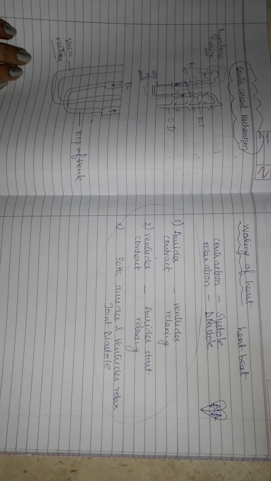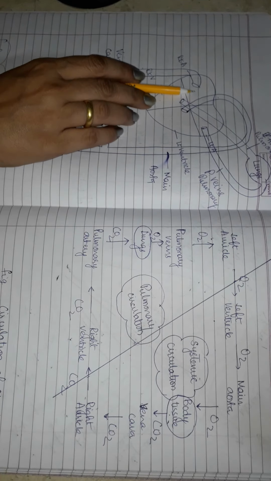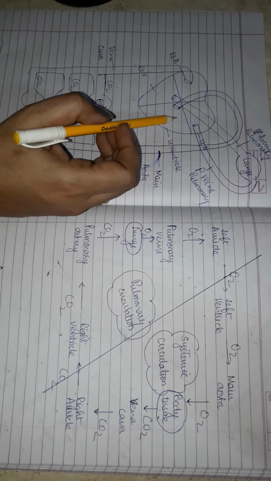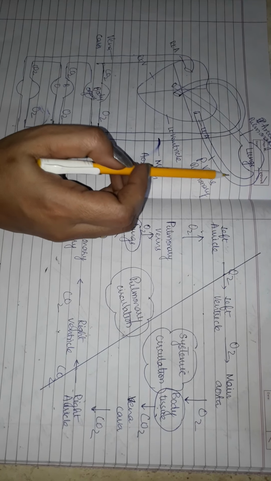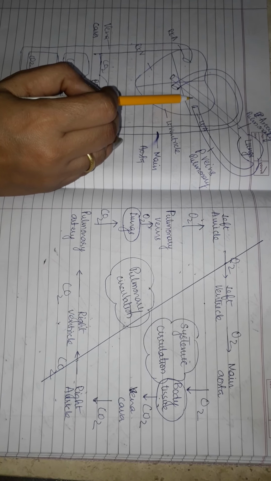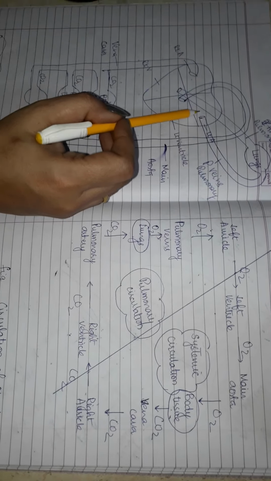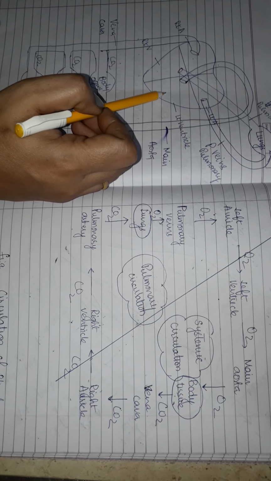Let us see how the working of heart takes place. This is same as double circulation. These two upper chambers are the auricles, these are the ventricles. Oxygenated blood from lungs enters into the left auricle. When left auricle contracts, then the blood enters into the left ventricle, which is still relaxing.